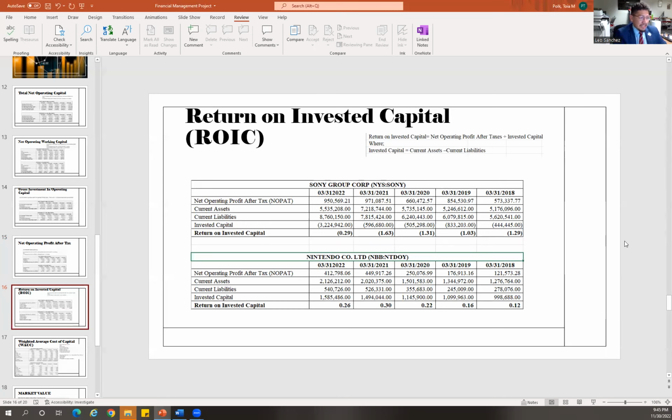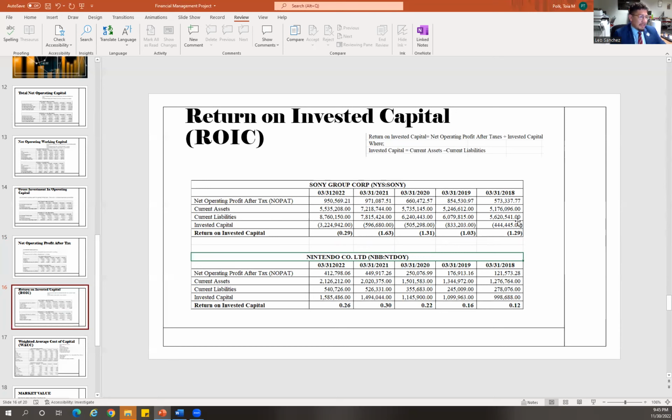And from what we can see in the table, they had very similar values. Their 2018 rate for Sony at least was one of the most noticeable compared to the year 2022.